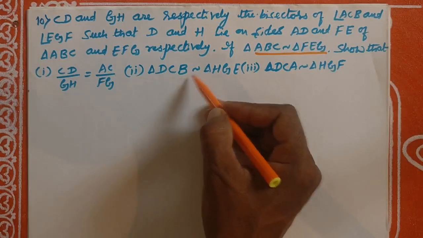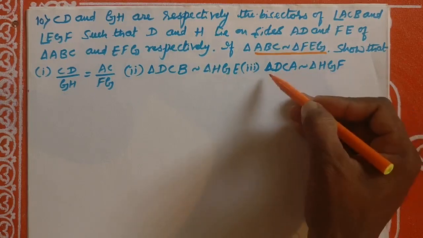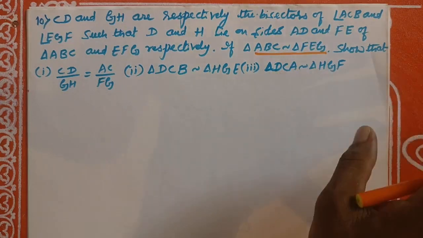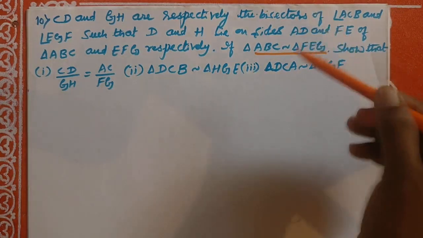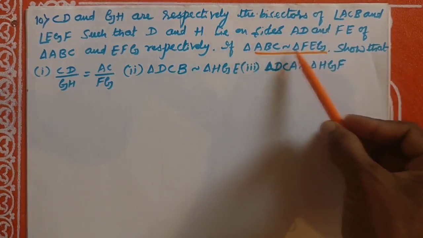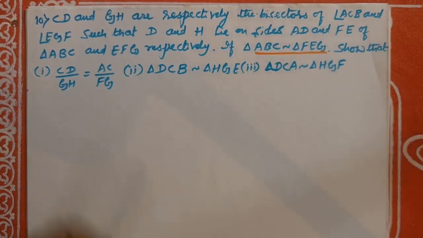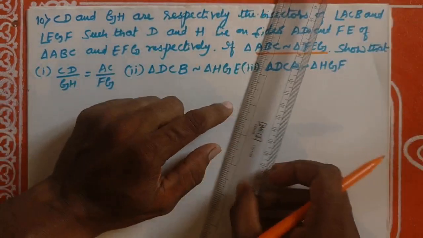Second, triangle DCB is similar to triangle HGE. Third, triangle DCA is similar to triangle HGF. Figure they do not give, so we have to draw. Look here, if triangle ABC is similar to triangle FEG, correct? The triangle ABC and triangle FEG.